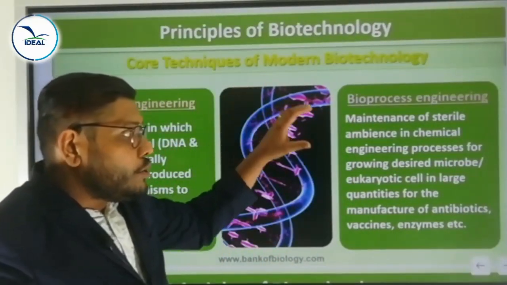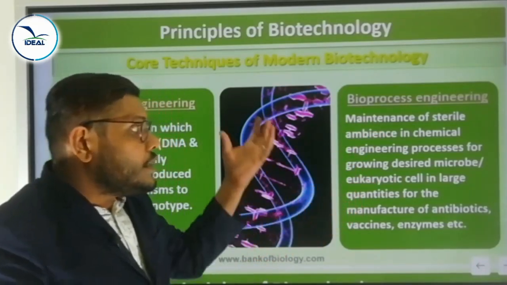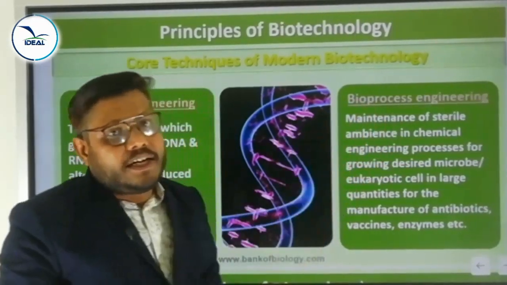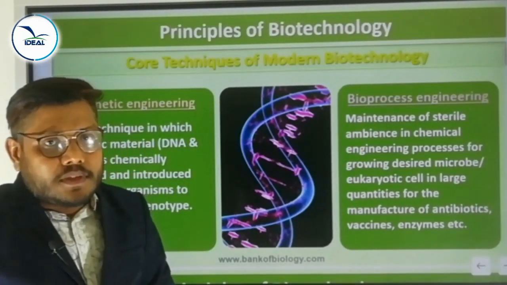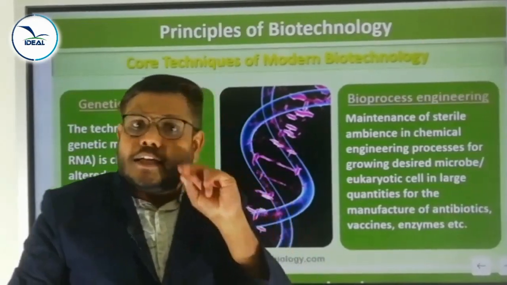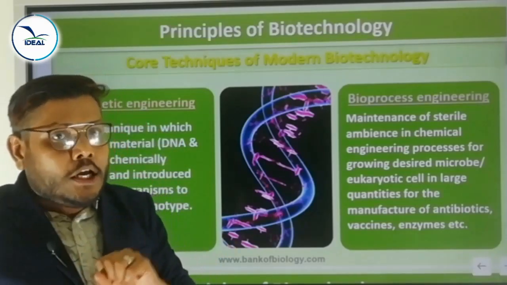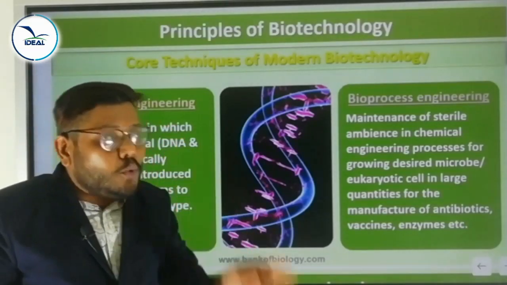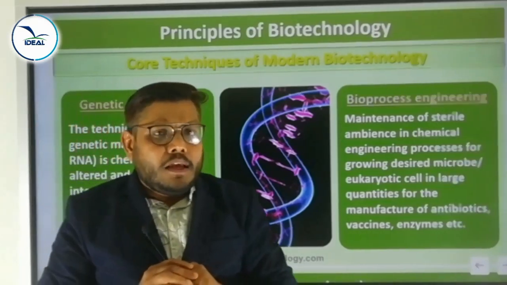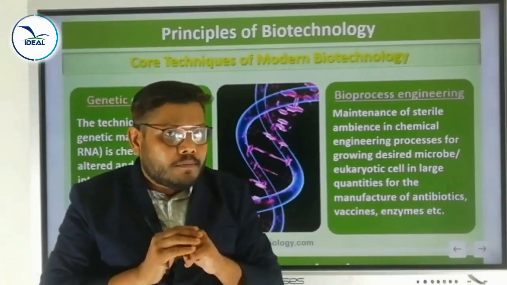Here, that particular desired microbe or eukaryotic cell grows in which condition? Sterile ambience condition. That is called bioprocess engineering. These are the two important core techniques, or we can say the two important principles, of modern biotechnology.